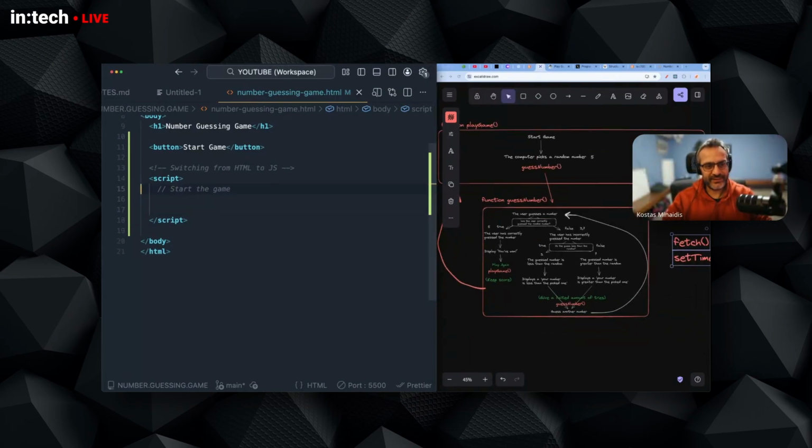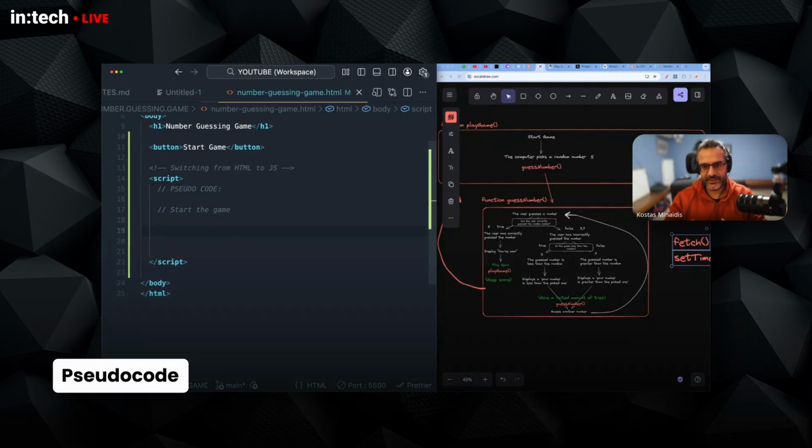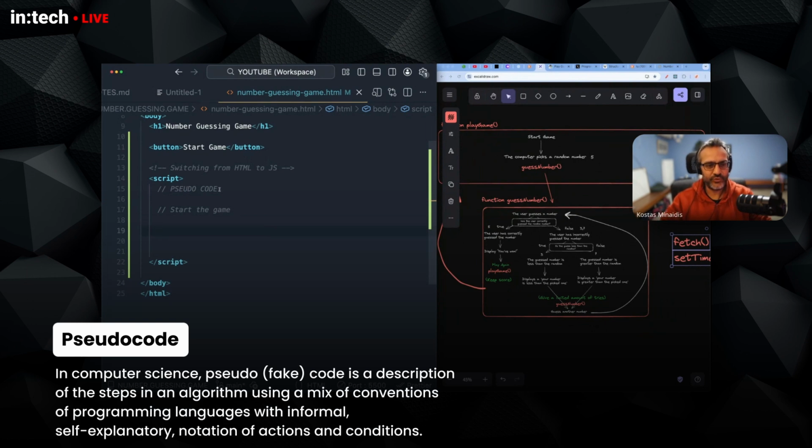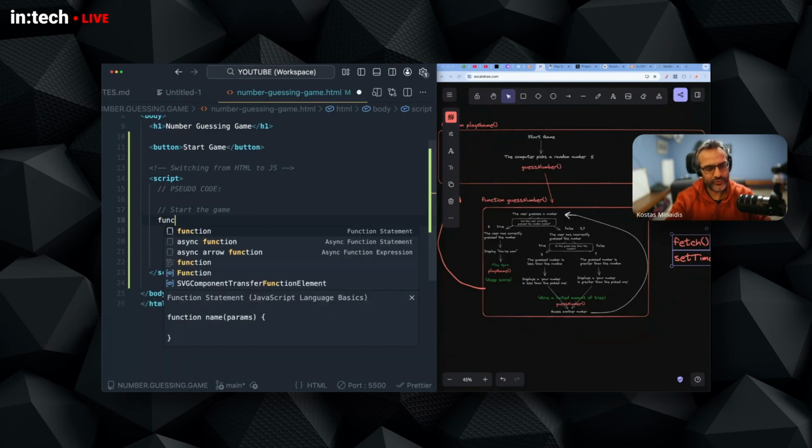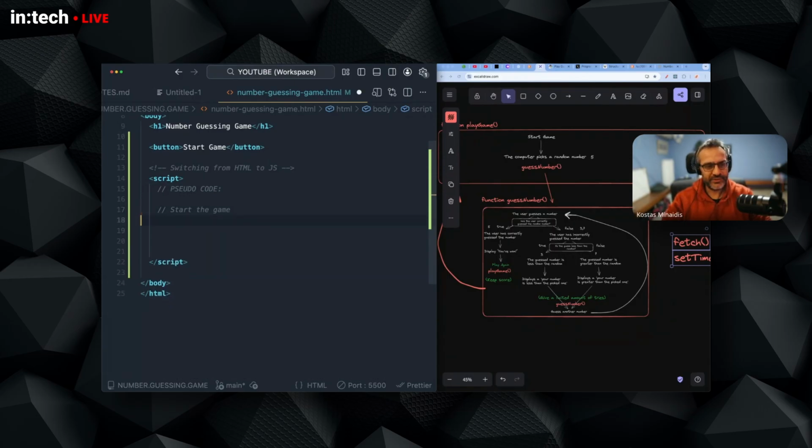Now I start not by writing code, but by writing fake code, right? I describe it using comments. So these are not JavaScript instructions. These are just comments for people and developers to see. They are not executed. They are just notes to ourselves. So I start laying out the programming logic as steps and as comments. I don't start writing code, function, blah, blah, blah. So you first lay out your logic.